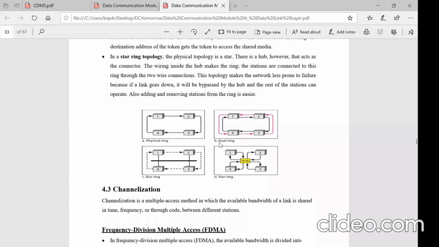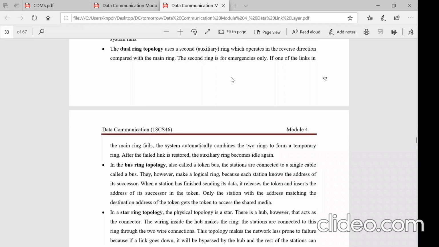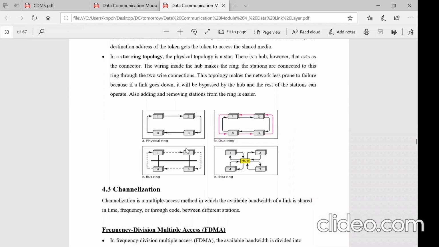The auxiliary ring is only used when the original ring breaks, that is, when the link between any two stations goes off. Then the second ring will be used, right? And the other one is, sometimes we'll have the bus topology, right? So the bus will be there in the LAN.